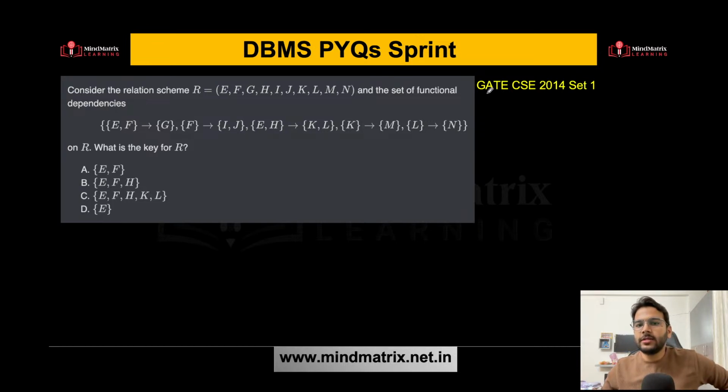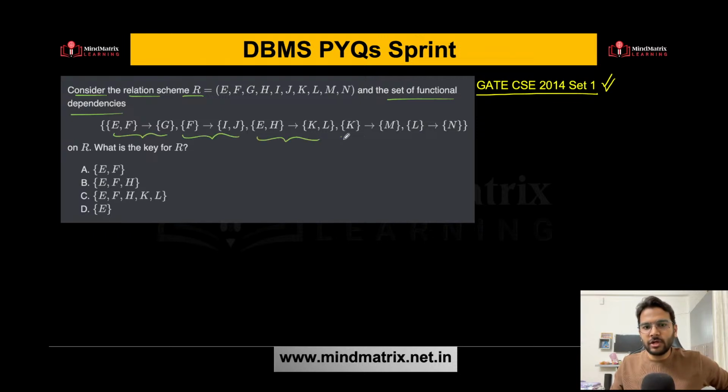This is from GATE CSE 2014 set 1. Let's read the question. Consider the relation scheme R. These are the attributes and the set of functional dependencies. So this is one functional dependency, and these are the functional dependencies given to you on R. What is the key for R?